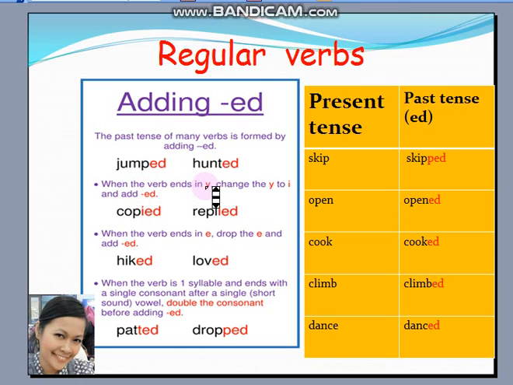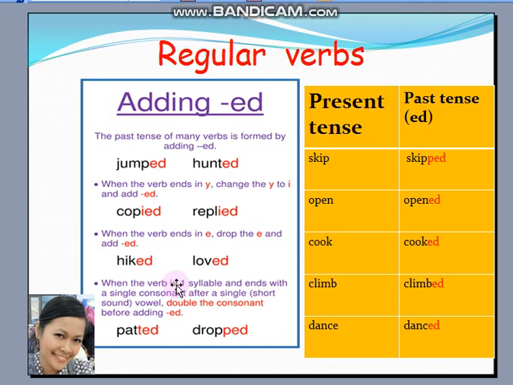When the verb ends in y, change the y to i and add ed. For example, copy. So we drop the y, change to i and add ed, and it will become copied. Reply, we drop the y, change to i and add ed. So replied. When the verb ends in e, drop the e and add ed. For example, hike, hiked. Love, loved.